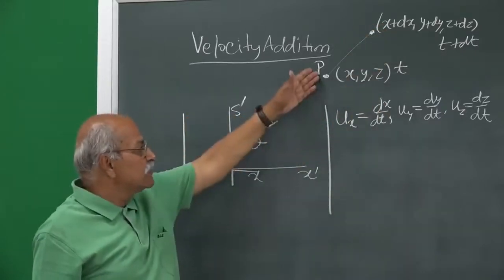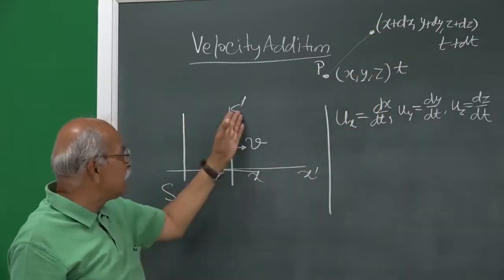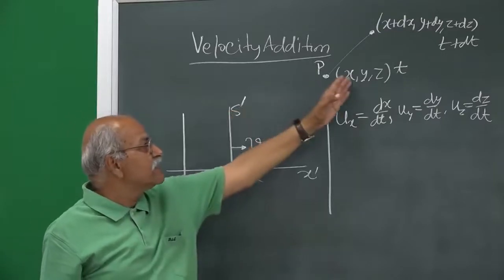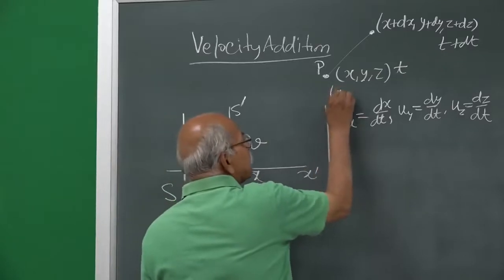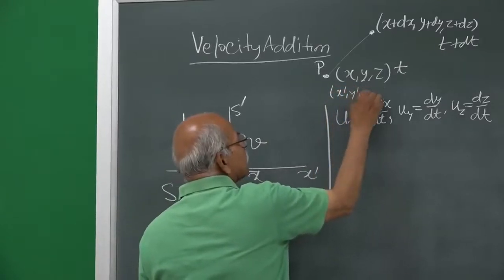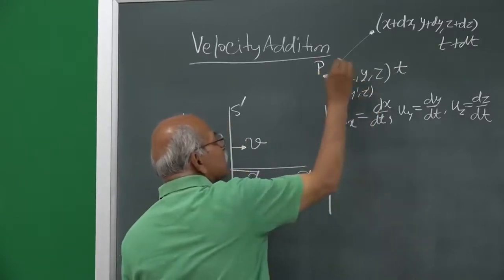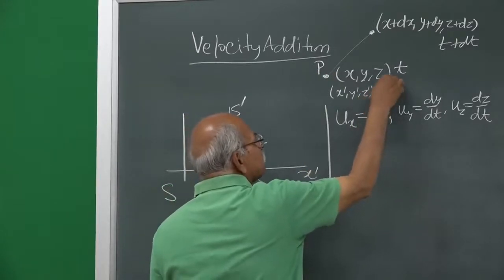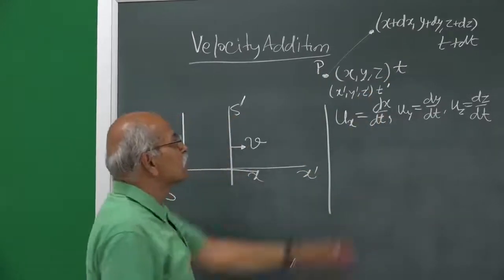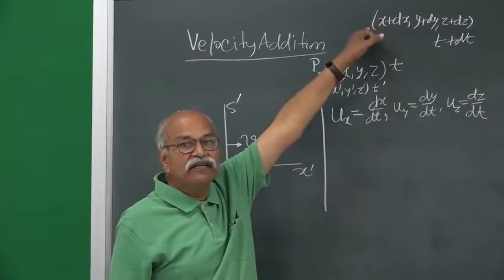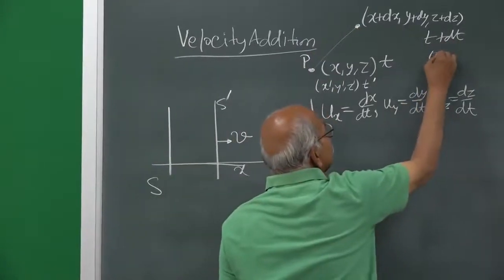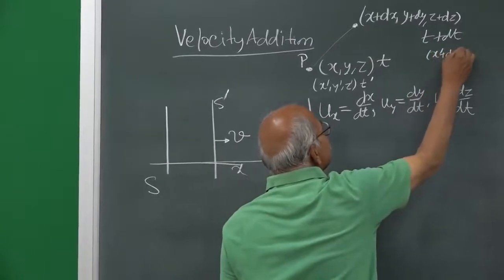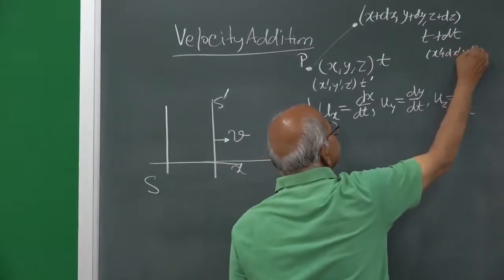The description, if you ask from S prime, where did the event occur? There will be some position described by x prime, y prime, z prime. At what time was P here? That will be t prime. This event here, where did it occur? The S prime description will be x prime plus dx prime and so on.